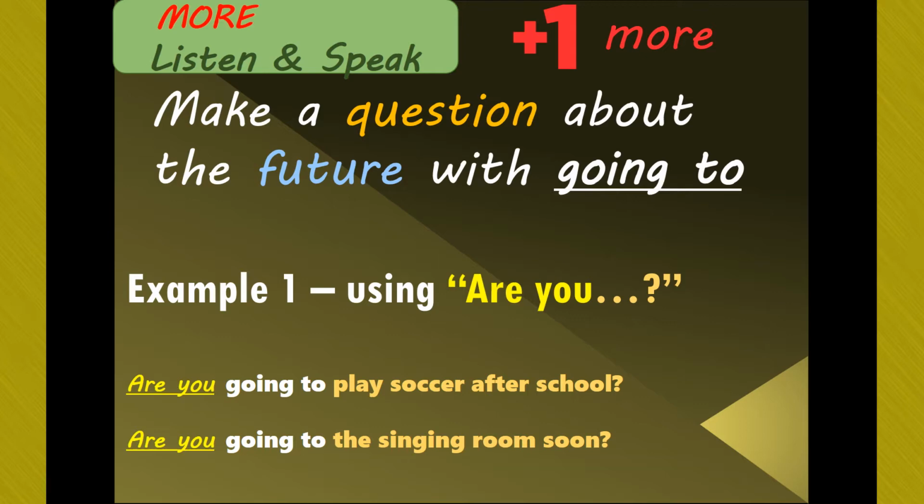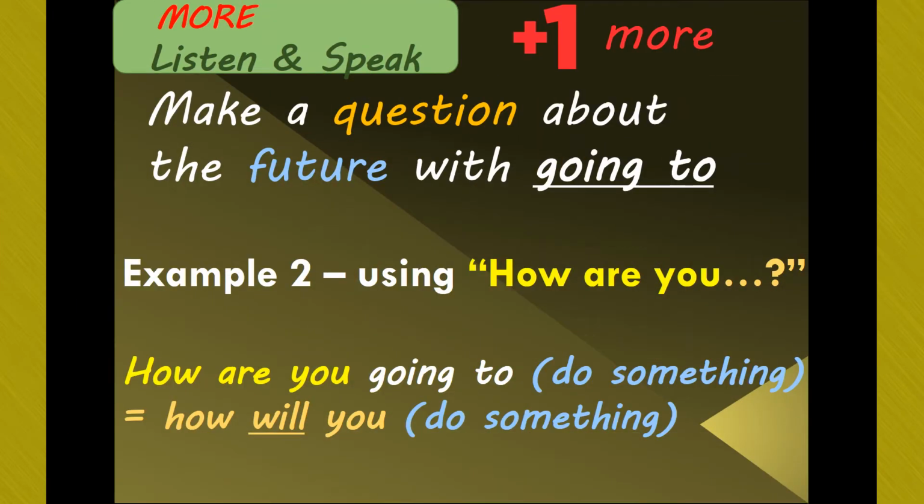Let's look at another kind of expression. This is the second example. This also adds some words to the beginning of the sentence. And this asks how you will do something. And those are the words, how are you going to do something? How do you plan to do something? It is a question that you can ask someone to gain information about the way that they are going to do something. Let's look at some examples.